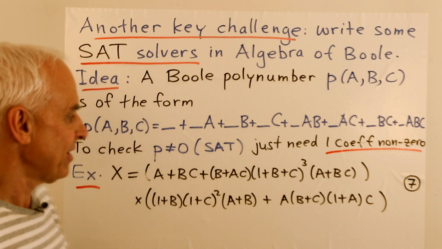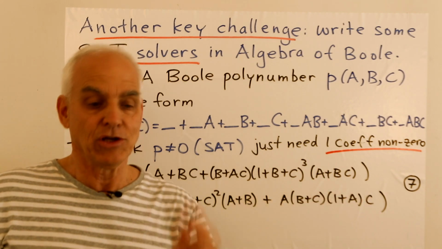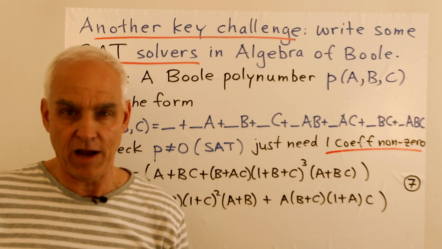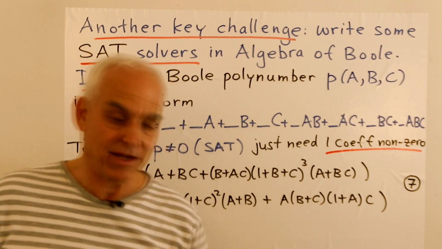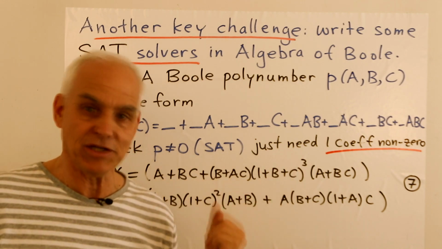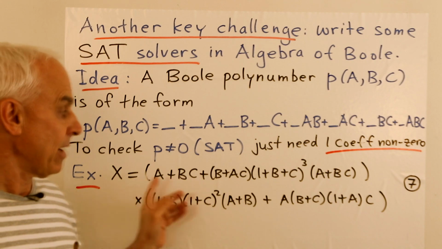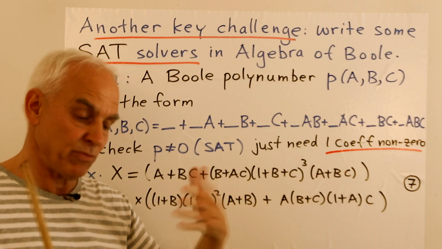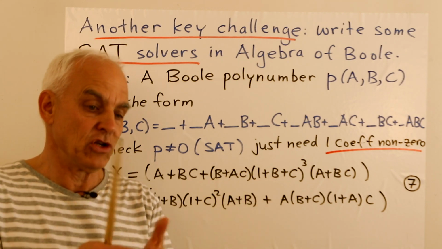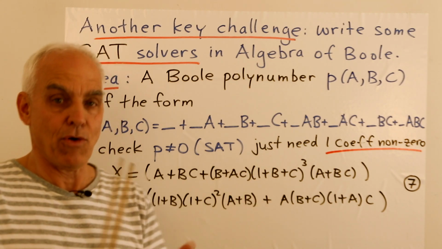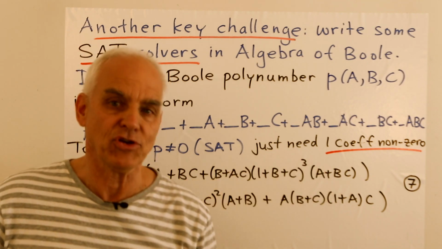Okay, so that's doing a lot less work than actual expansion and Boole reduction to deduce that this thing is satisfiable. So what we would like is some programs, in the various languages or computer algebra systems that I've discussed, that take a big expression like this, an expression in the algebra of Boole, basically a polynomial kind of expression, and determine whether it's zero or not, along some lines that perhaps like I'm suggesting here.